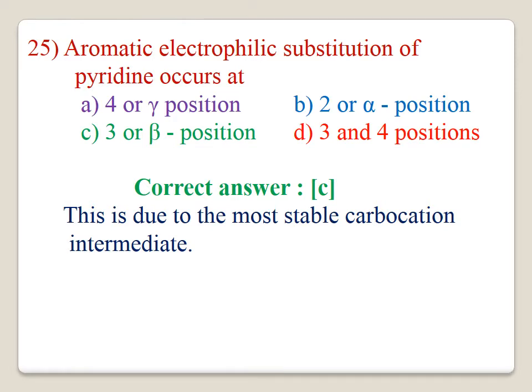25. The aromatic electrophilic substitution of pyridine occurs at, the correct answer is C, 3 or beta position. This is due to the most stable carbocation as intermediate during the course of the reaction. The correct answer for the question is C.